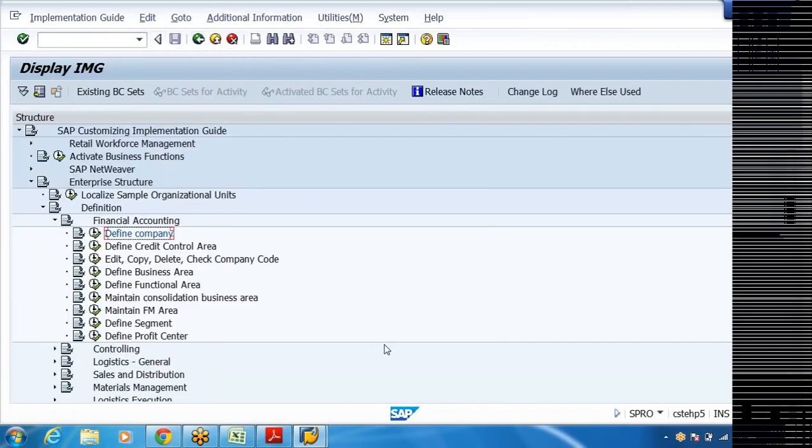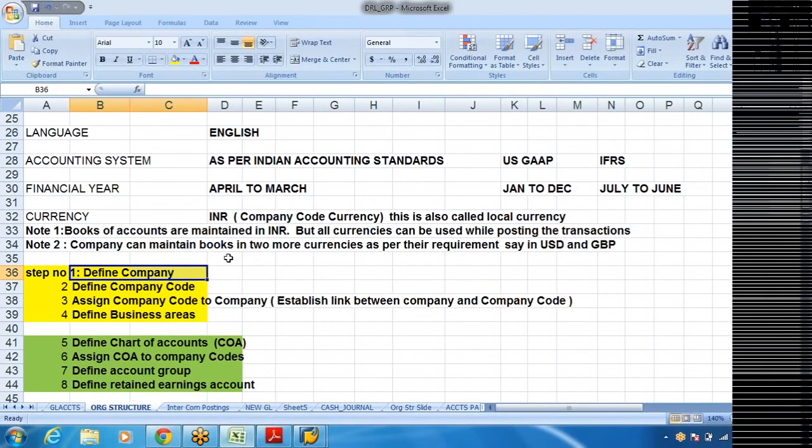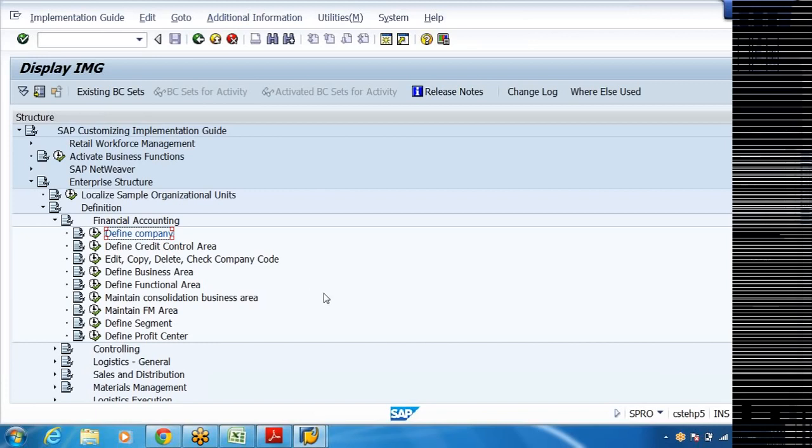Next, step number 2. Define company code. So my company code is going to be here. Edit, copy, delete, check company code. Here I have to use it.